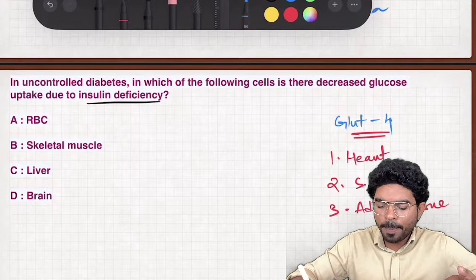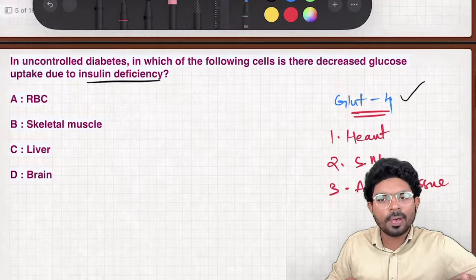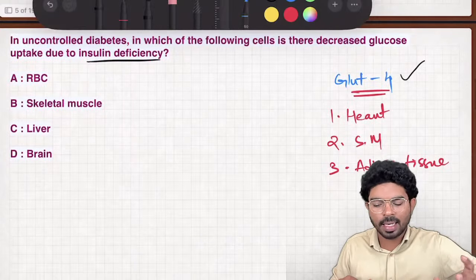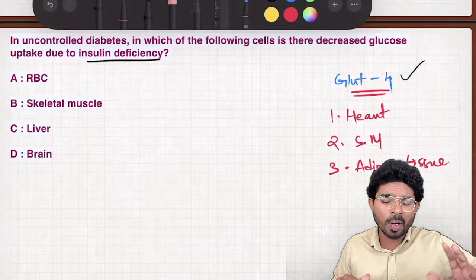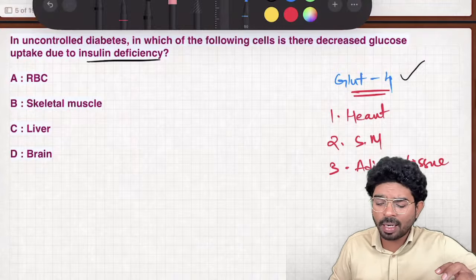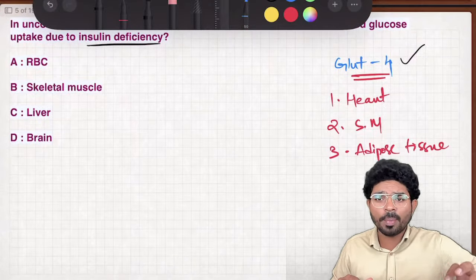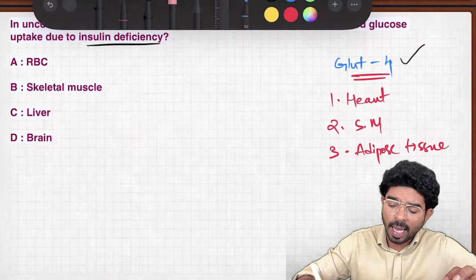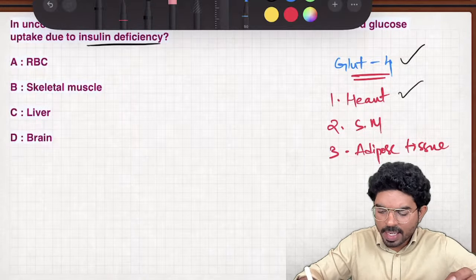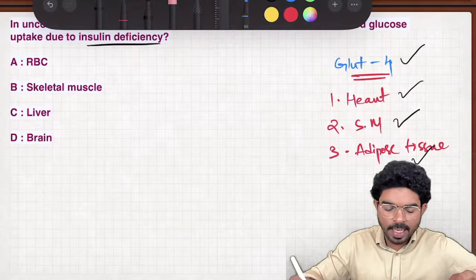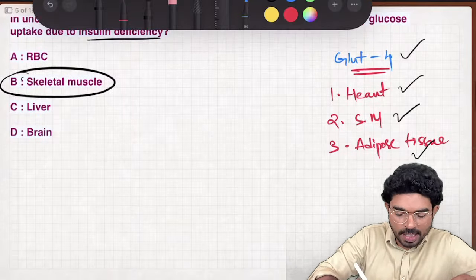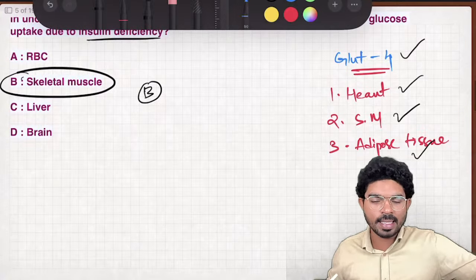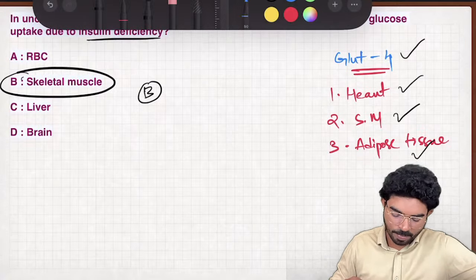Insulin dependent part basically comes under your GLUT table I have discussed recently. So GLUT4, all insulin dependent cells are going to come. All insulin dependent structures are going to come under GLUT4. And I told you to remember 4 cells. One is heart muscle, second one is skeletal muscle, and third one is adipose tissue, out of which you have skeletal muscle as an option. The answer is option B. Again, a recent INICET question.